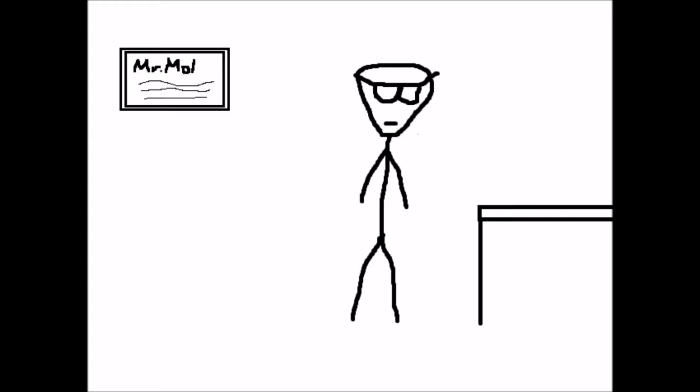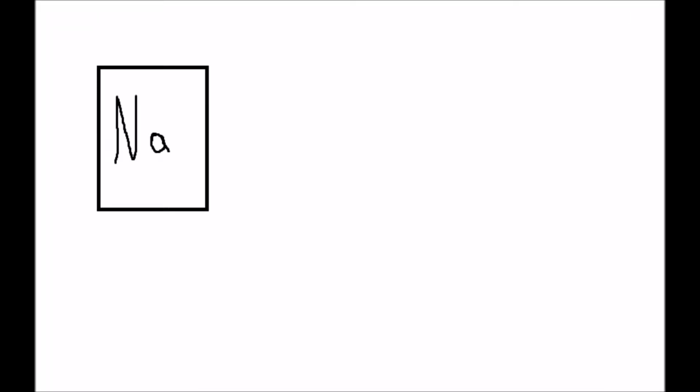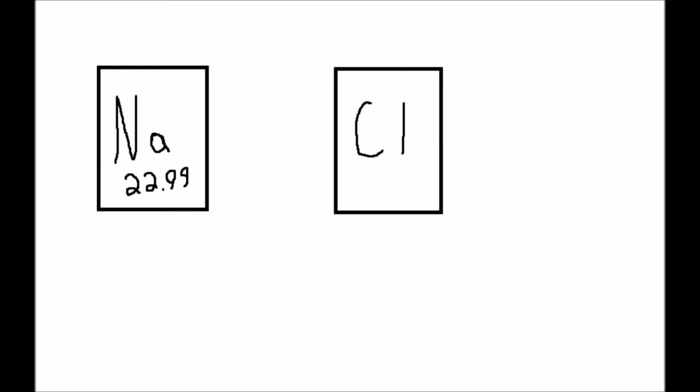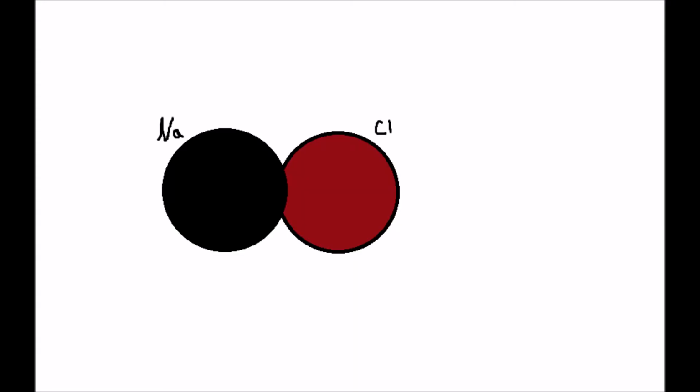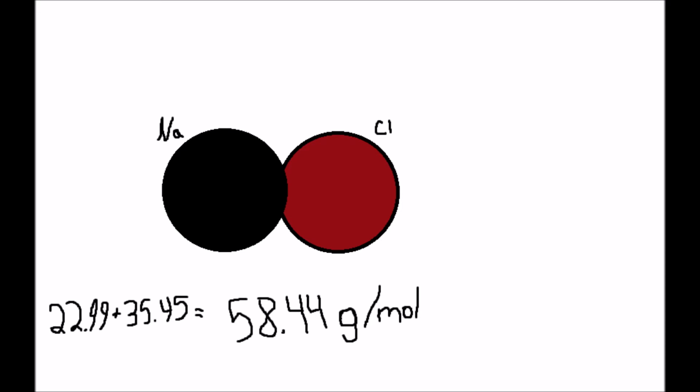For example, the molar mass of the alkali metal sodium is 22.99 grams per mole. The molar mass of the halogen chlorine is 35.45 grams per mole. These two elements react to form sodium chloride, which has a molar mass of 58.44 grams per mole, the sum of the molar masses of the reactants.